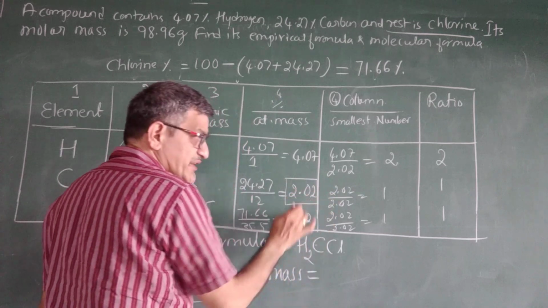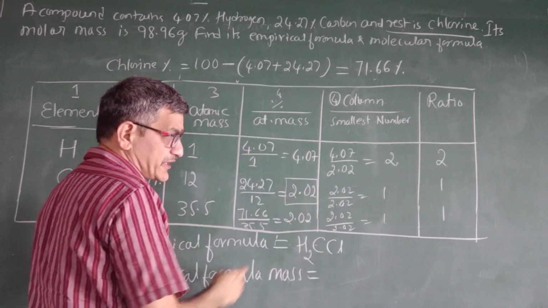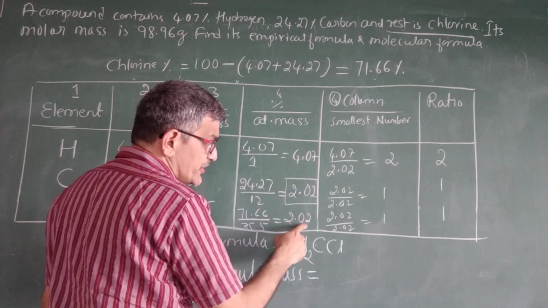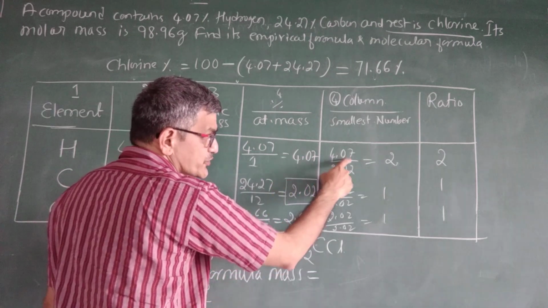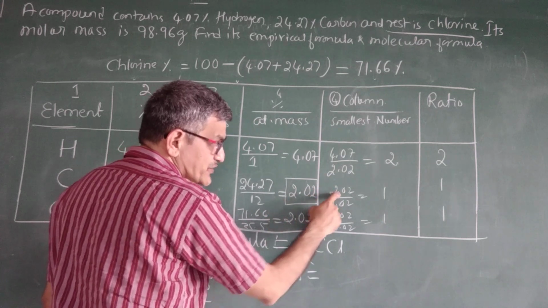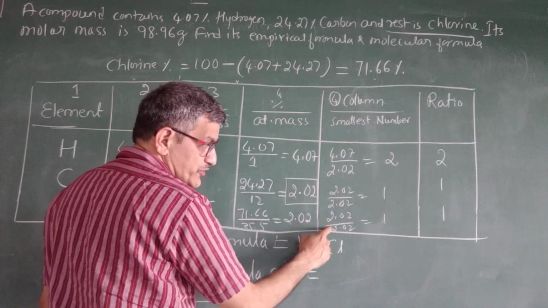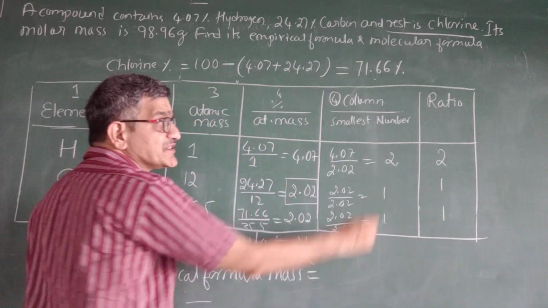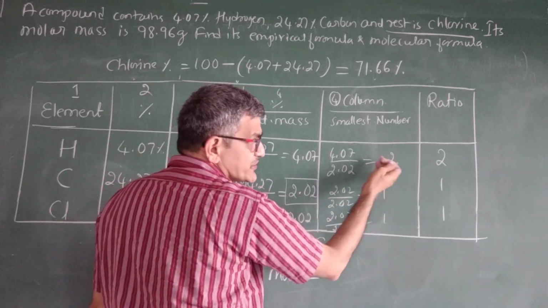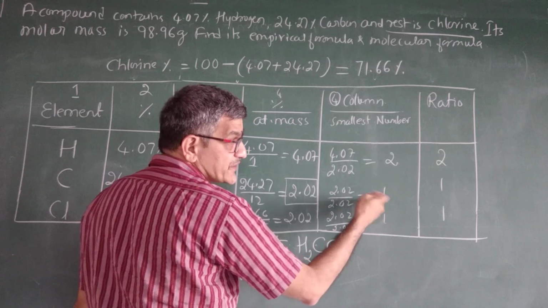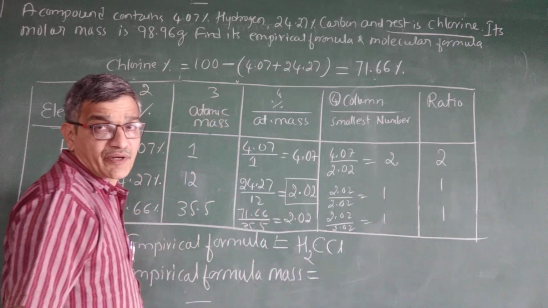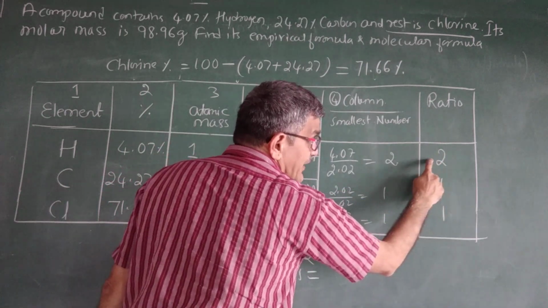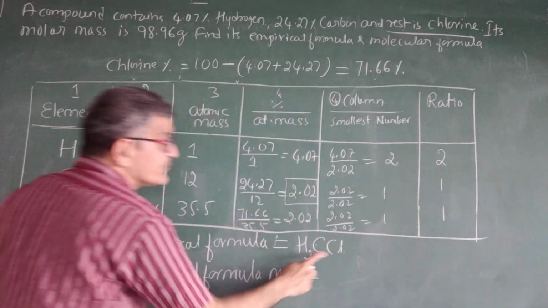Either one is the same, so anyone will take it. This is the smallest number, so we have to divide all the values by this number: 4.07 divided by 2.02, 2.02 divided by 2.02, 2.02 divided by 2.02. So we got the ratio. If the values are very close, the difference we have to multiply to get a whole number. Now this is the empirical formula: hydrogen 2, carbon 1, chlorine 1.